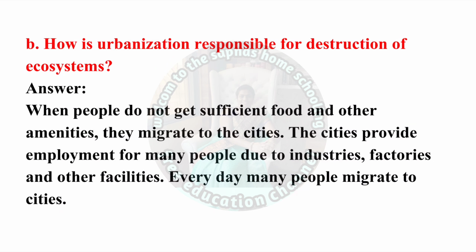Now the question B. How is urbanization responsible for destruction of ecosystem? Answer. When people do not get sufficient food and other amenities, they migrate to the cities. The cities provide employment for many people due to industries, factories, and other facilities. Every day, many people migrate to cities.